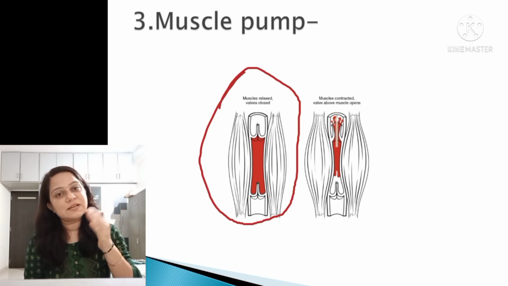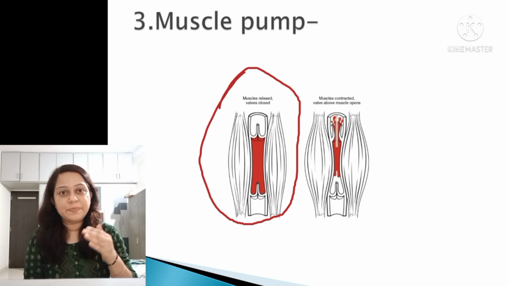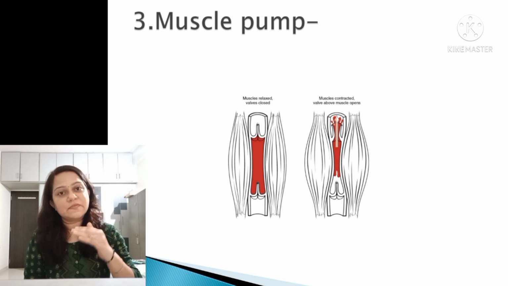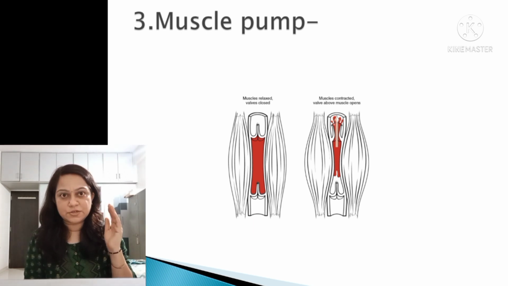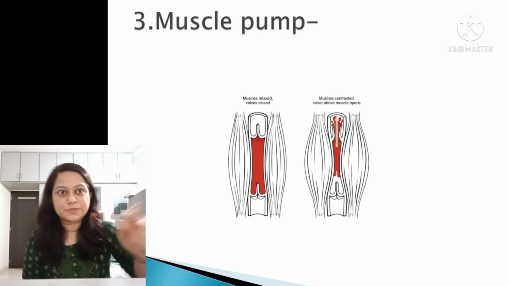Whenever the skeletal muscle relaxes, this valve will close and the deep vein will be filled. Again, when the skeletal muscle contracts, the movement of blood will occur towards the heart. In this way, it increases the venous return, so it increases the cardiac output.